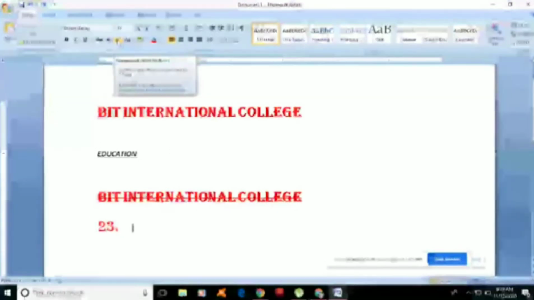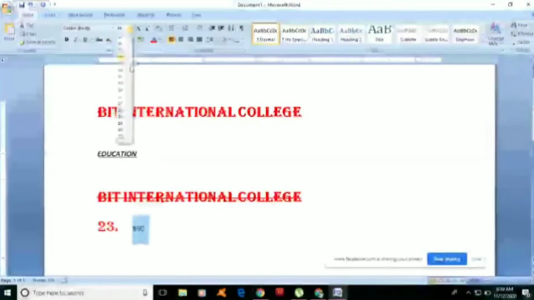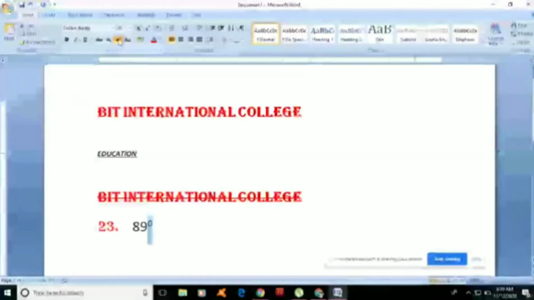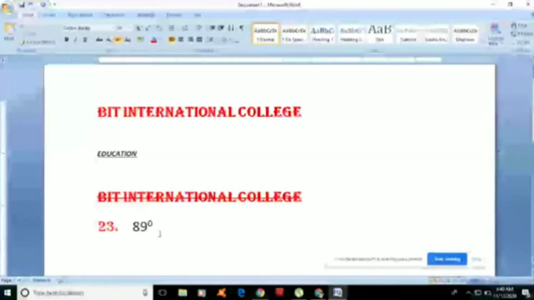The next button is the superscript. I'm going to type 890. As we look, the number is 890. Let us see what will happen if I apply the superscript. Okay, so that's it. It will make the 890 become 89 to the power of 0. That is the use of superscript.